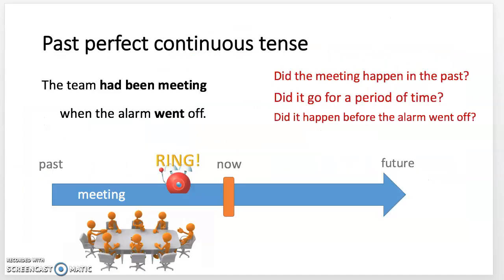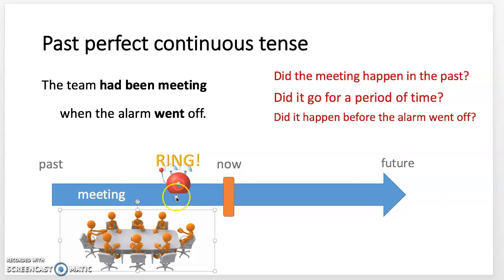Now moving on, I'd like to talk about the past perfect continuous tense. You could see the following sentence: the team had been meeting when the alarm went off. So similarly, there is an alarm that went off right here. It happened in the past. At the same time, the meeting was taking place during the entire period.